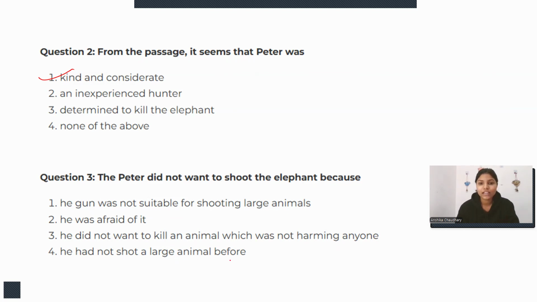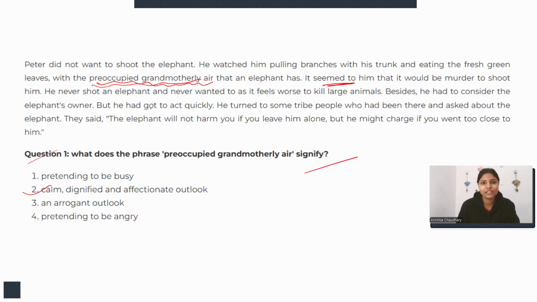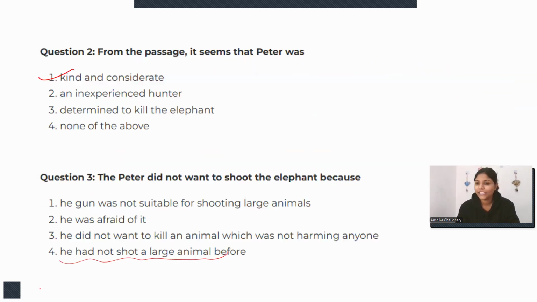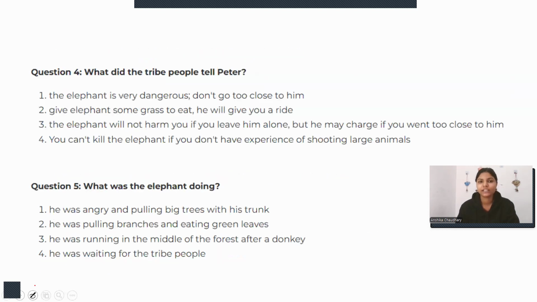He had not shot a large animal before. Yes, this line is clearly written in the paragraph: he never shot an elephant and never wanted to, as it feels worse to kill large animals. He did not have any experience of killing a large animal, or an elephant. Okay, so option number four will be the correct answer.